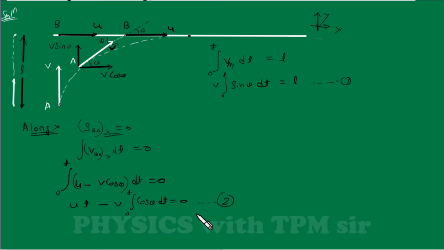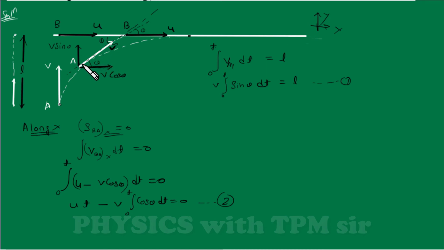Let's write this equation 2. What can we do further? Now here we are going to learn a new concept. We are going to discuss the relative velocity along the line joining the particles. Now we are changing our coordinate axis. Let's look at this line, along the line joining the particles.